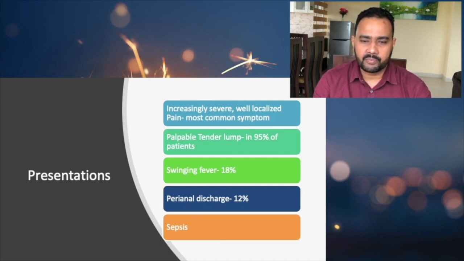Sometimes they present with perianal discharge. With perianal discharge, again, we have to check whether there's any underlying perianal fistula in this patient. So perianal discharge is also one of the presentations. And sometimes whenever there's a deep-seated anorectal abscess, the patient will present with features of septicemia. So that's also a presentation of anorectal abscess.